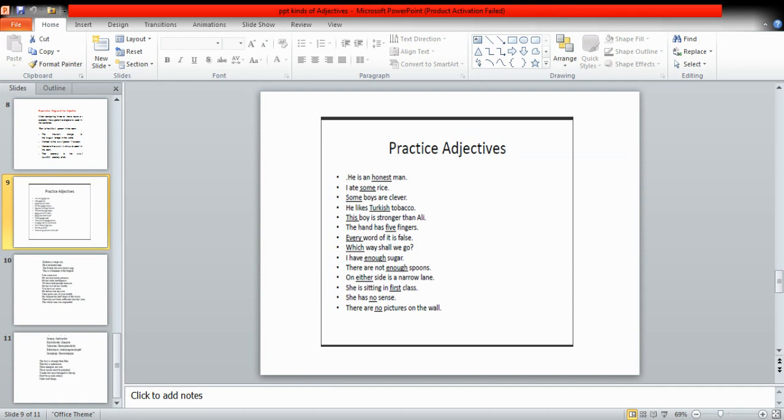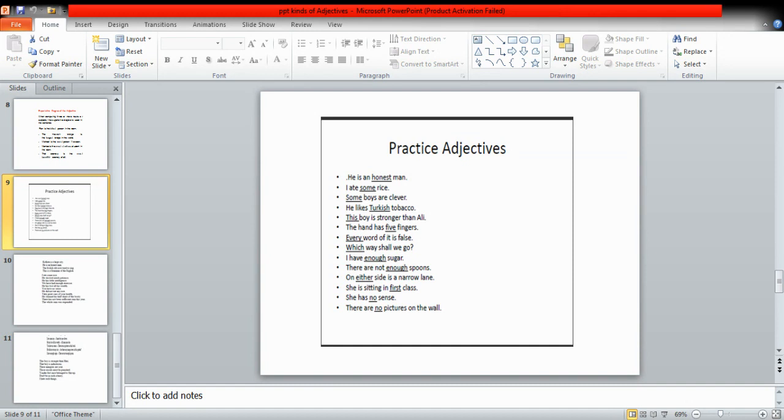He is an honest man. Here, honest is following the noun, which is man. So, honest is a qualitative adjective. And I told you that there are three terms that can be used for the same kind: qualitative, descriptive, or attributive. These are the same terms, and they are used for the same kind of adjective. So you must know all these three terms. If any one of them is there in the paper, you can easily identify it because you are already familiar with all three of them.